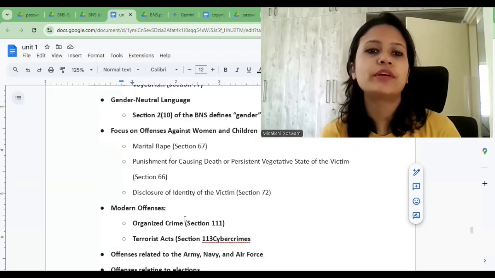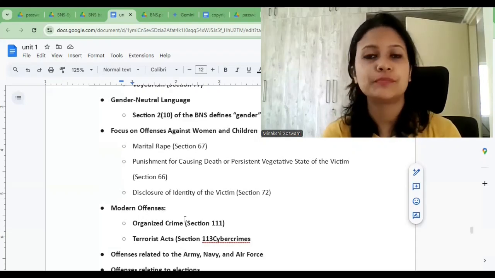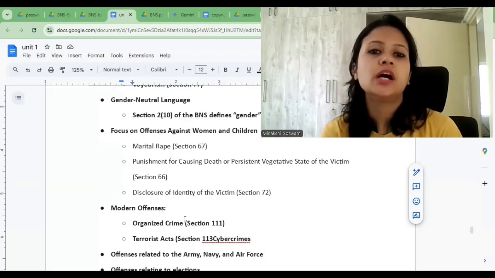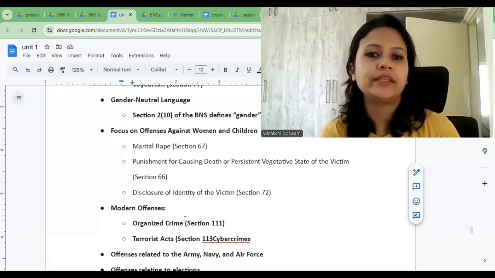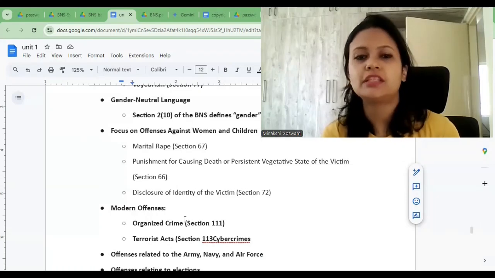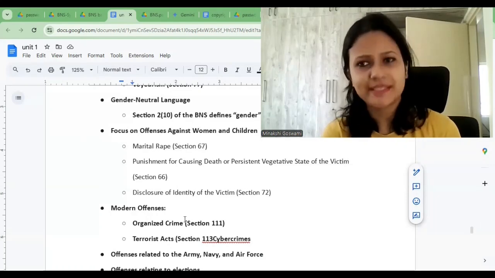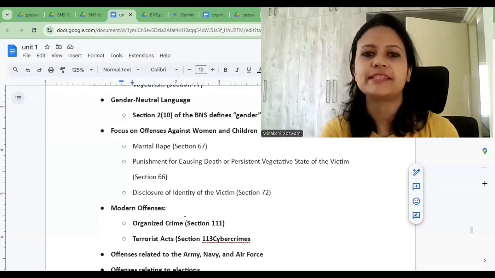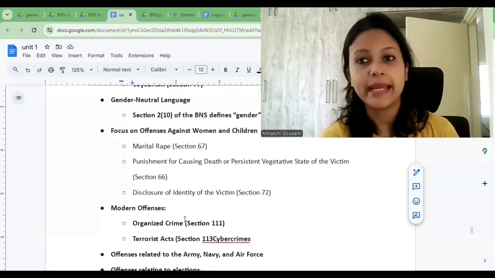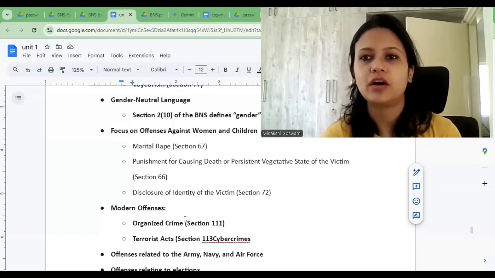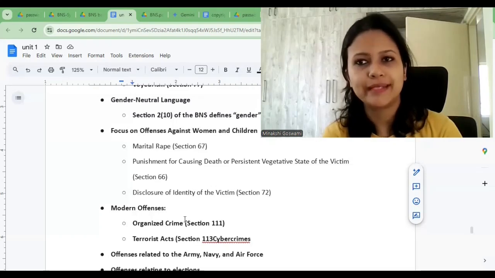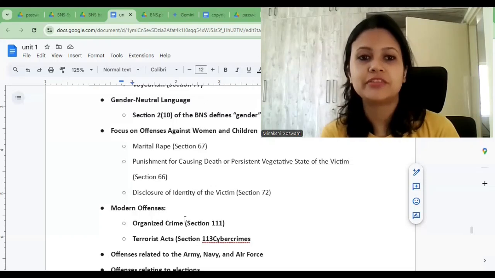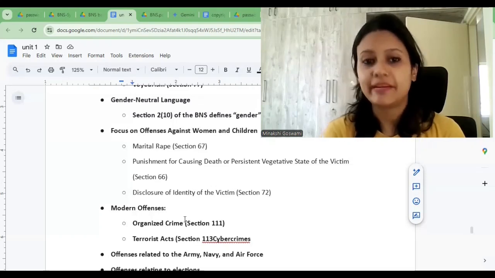Next feature is that it focuses on offenses against women and children. So BNS dedicates specific chapters for these kinds of offenses, showing the strong commitment to protecting these vulnerable groups. In IPC also, we saw that there were different types of offenses against women and children. But certain new provisions have also been added in BNS. First of all, we have a provision for marital rape under section 67.